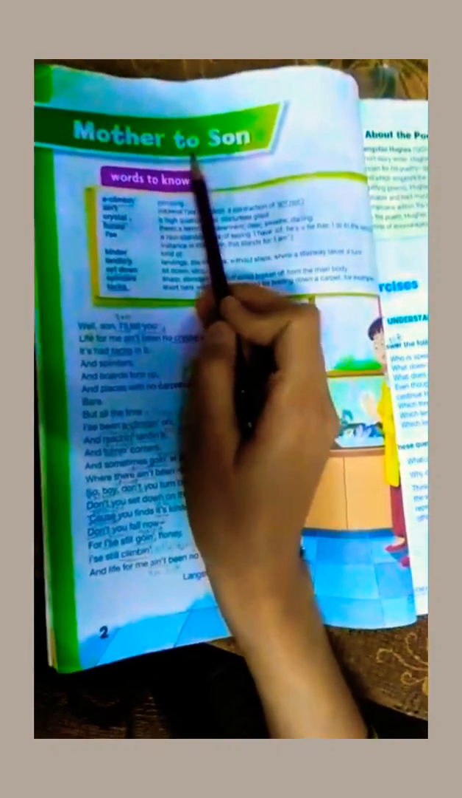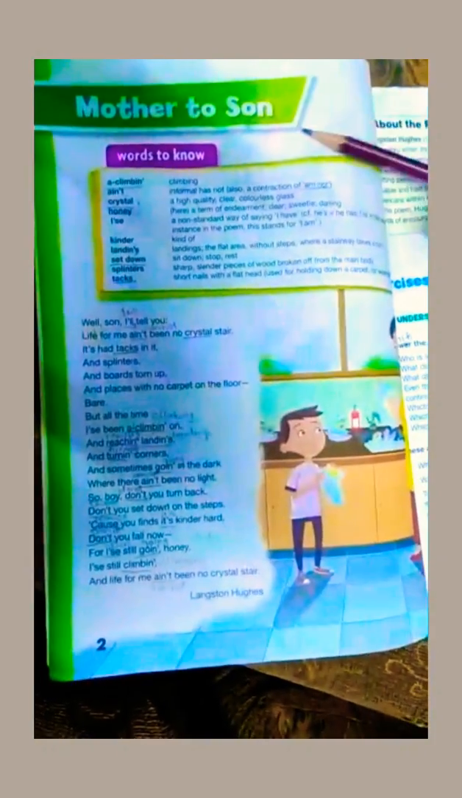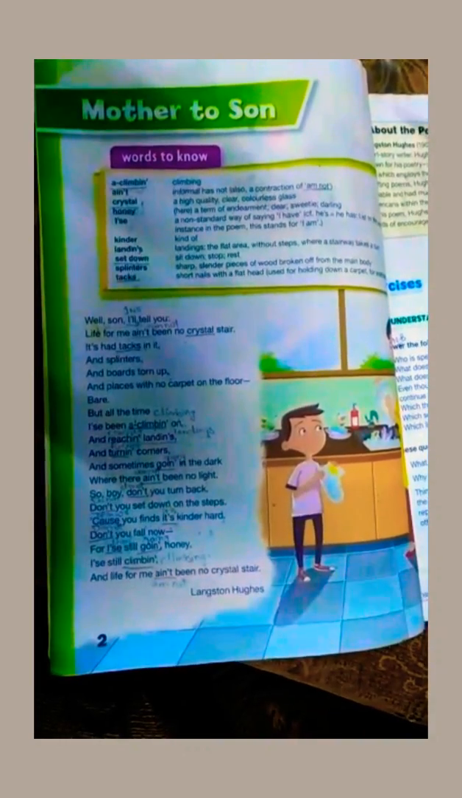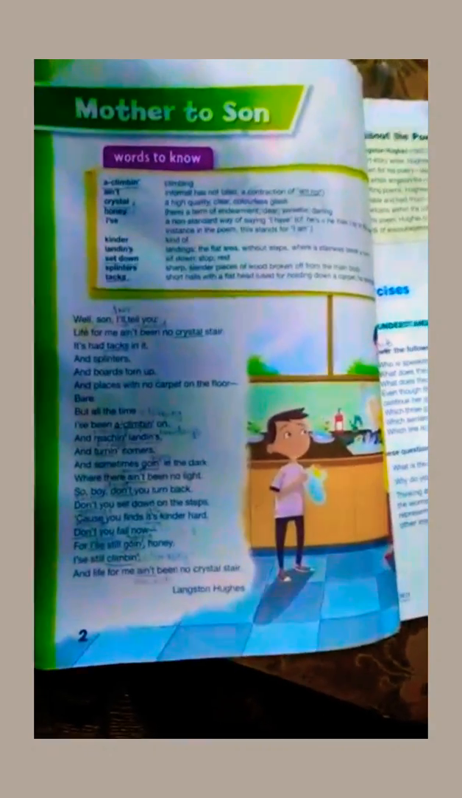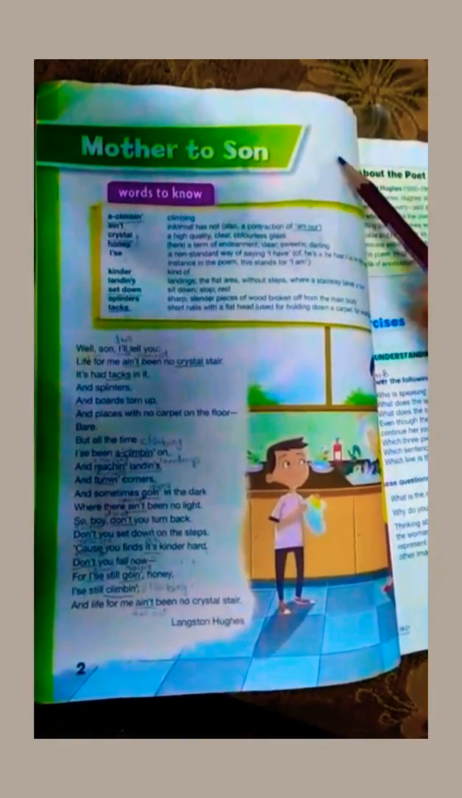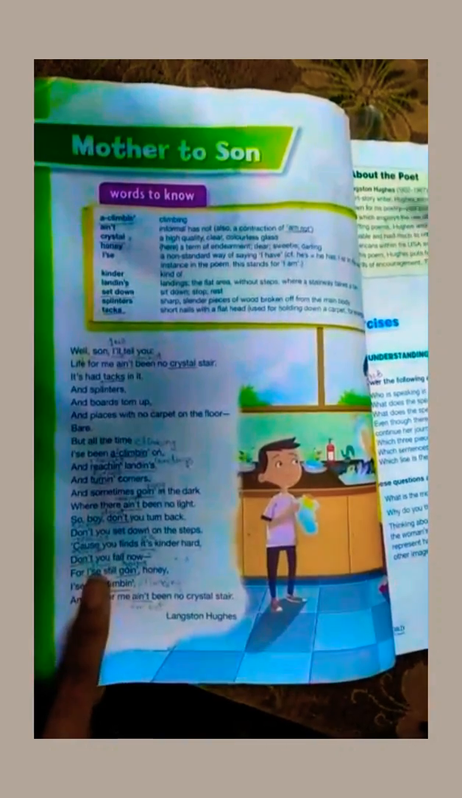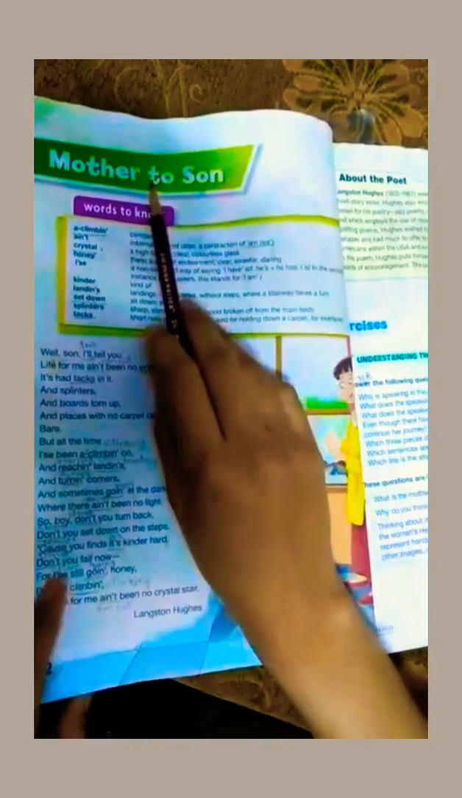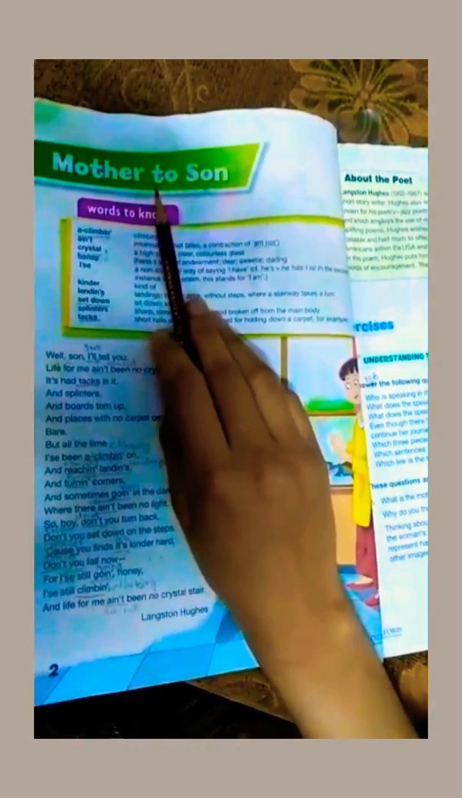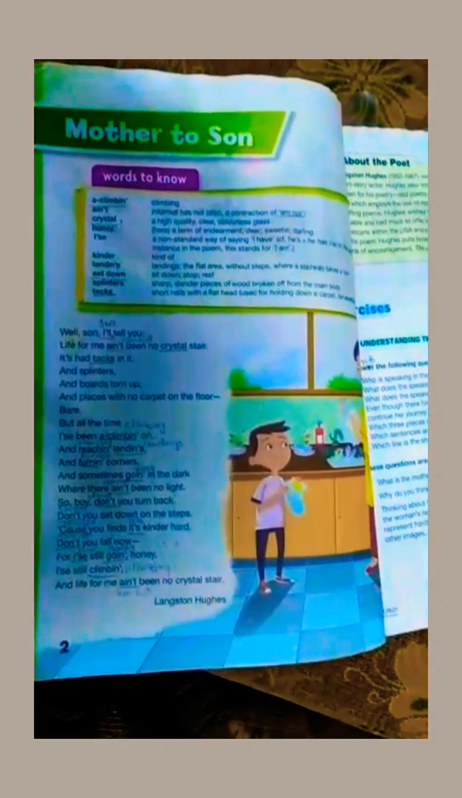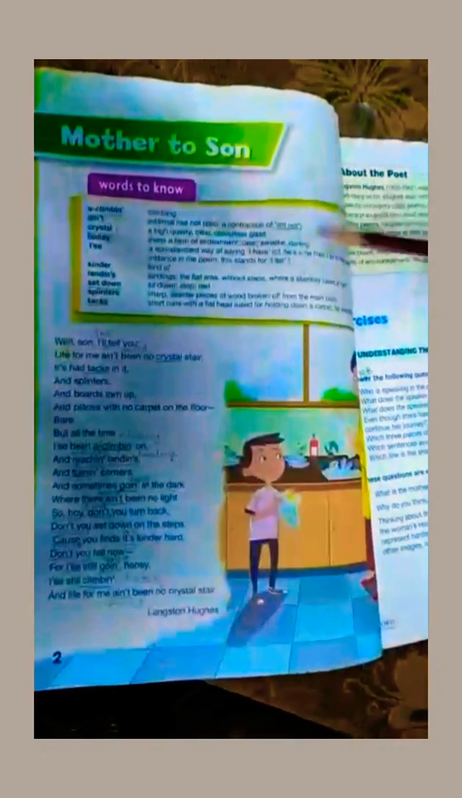Okay, Mother to Son. This poem was by Langston Hughes, who is the writer of this poem. He was an American novelist, playwright, and short story writer as well, and he was also famous for his poems. This poem, Mother to Son, was written in 1922. As we came to know from the topic, this poem is about the conversation of a mother and her son.